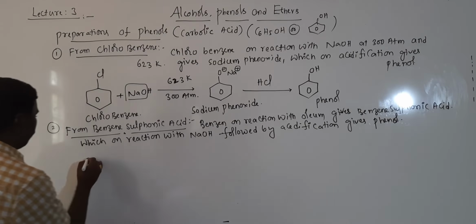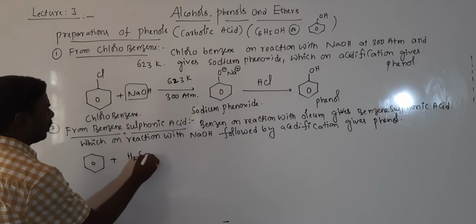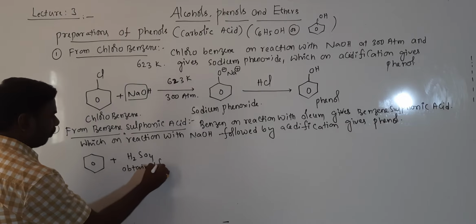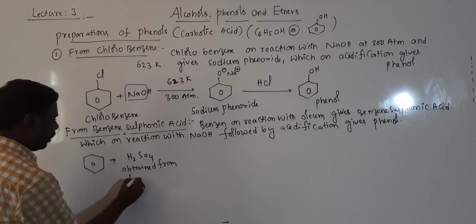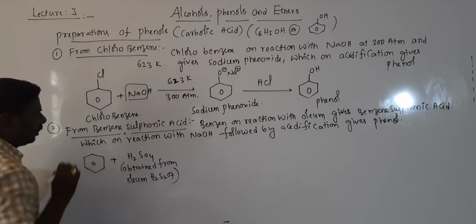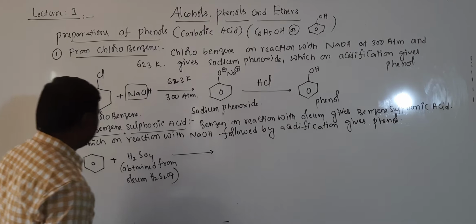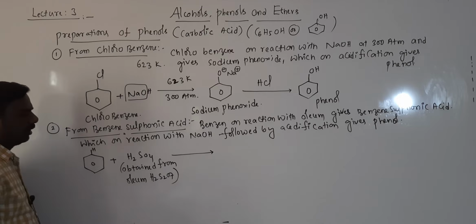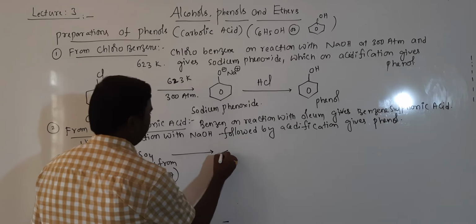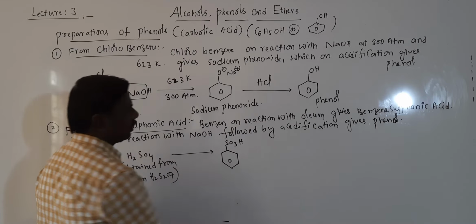Now, benzene is treated with sulfuric acid obtained from oleum. Oleum is H2S2O7. H2SO4 obtained from oleum, then water is eliminated and we will get SO3H.